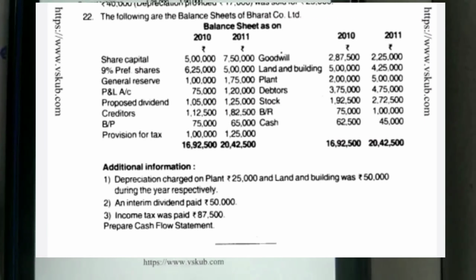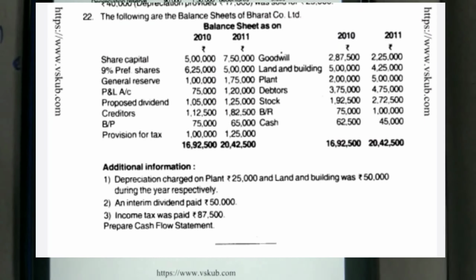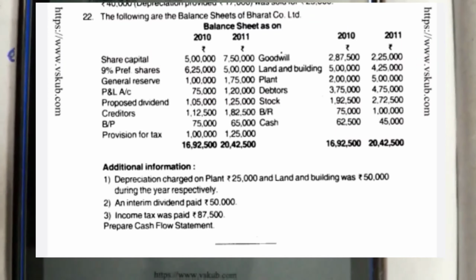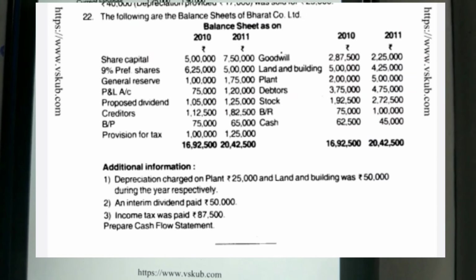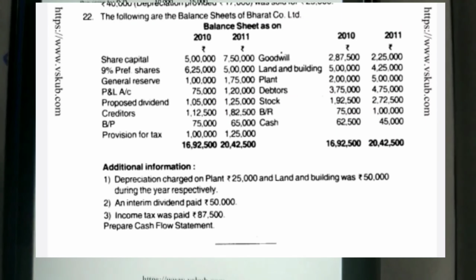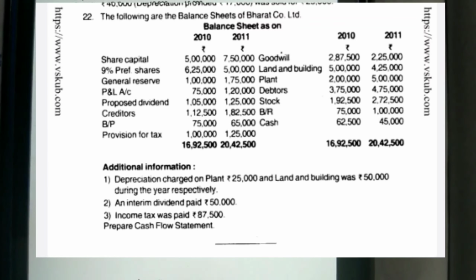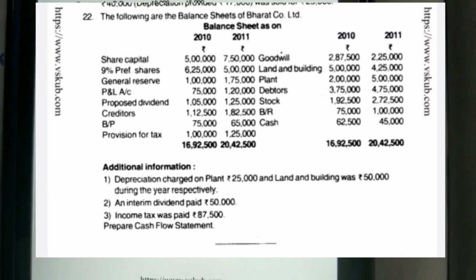This is a cash flow statement problem. First we have to see the tangible assets. In this problem, the tangible assets are land and building and plant. Goodwill is an intangible asset. First you have to prepare the land and building account and the plant account.